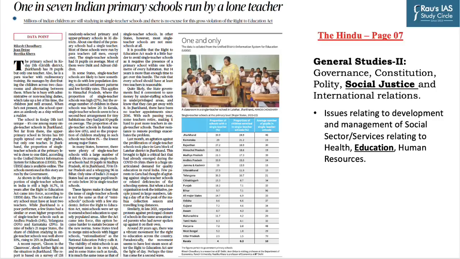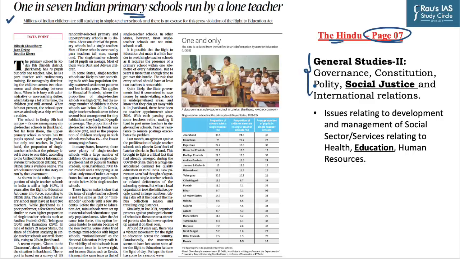Next topic of today's discussion is based on this news which appeared on page number 7 in The Hindu. This article specifically talks about the primary schools in India. In Jharkhand, many schools suffer from a severe shortage of teachers, which results in single teacher schools that struggle to provide quality education to children. And the proportion of single teacher schools in Jharkhand is 1/3, and similar issues exist in other states as well.